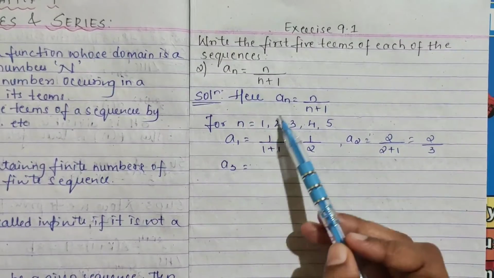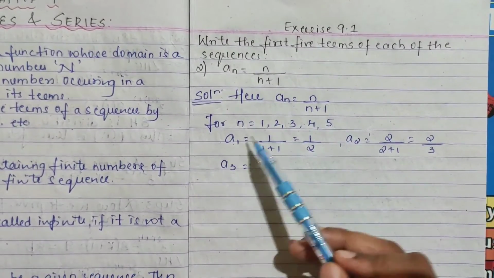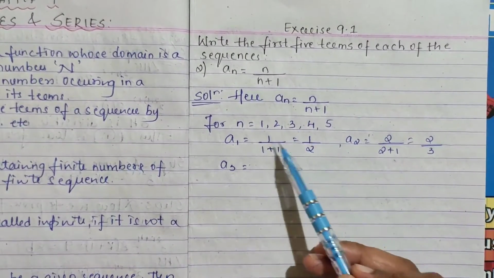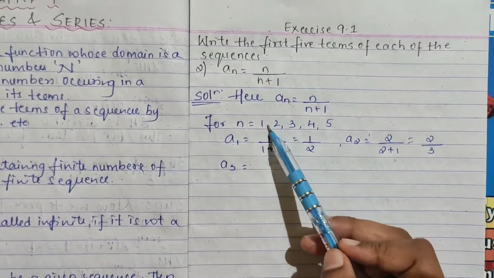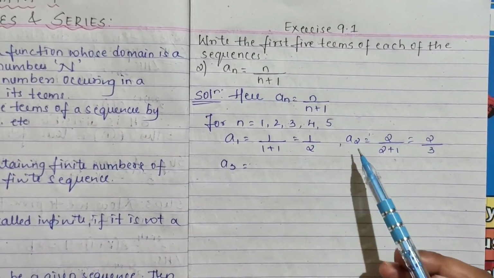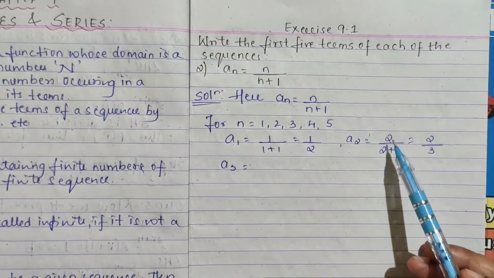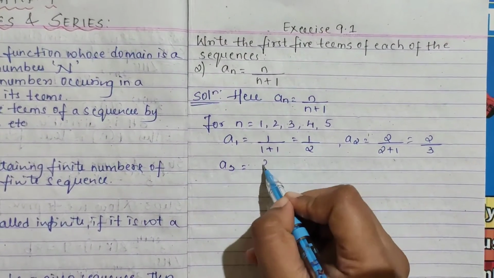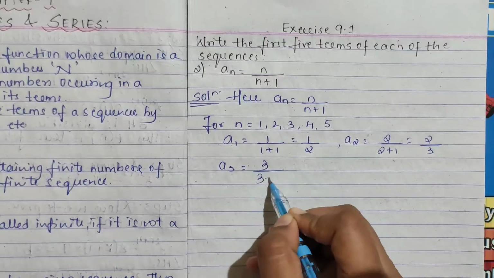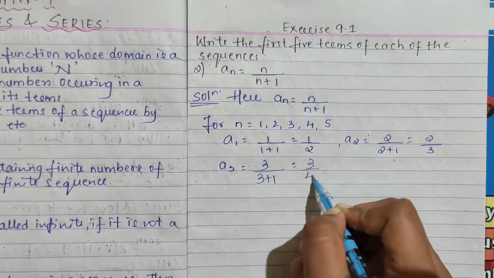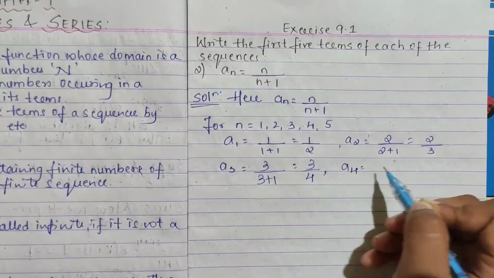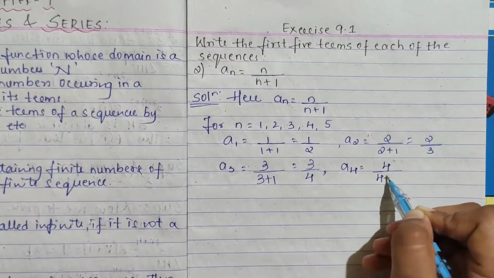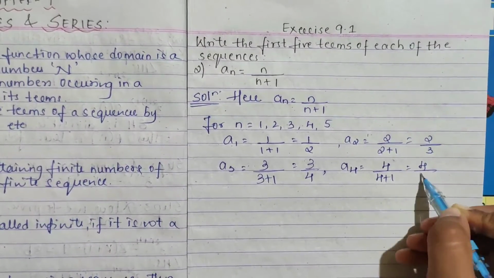So a1, in place of n you are putting 1. So 1 by 1 plus 1, it becomes 1 by 2. Now for 2, in place of n we are putting 2, so 2 by 2 plus 1, so 2 by 3. In place of n we are putting 3, so it is 3 by 3 plus 1, so you get 3 by 4. For a4, you are getting 4 by 4 plus 1, which is 4 by 5.